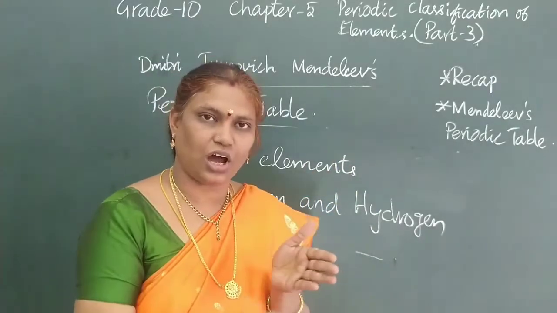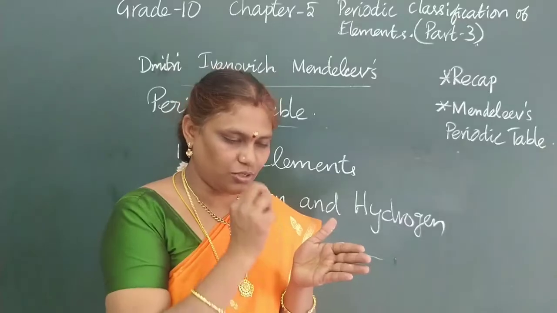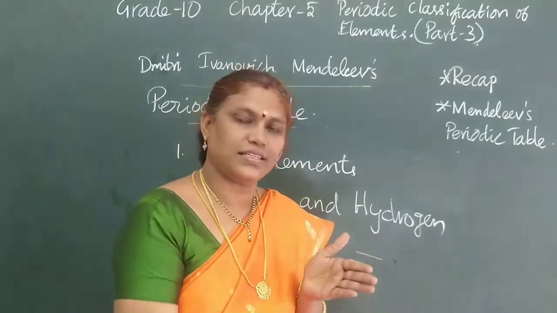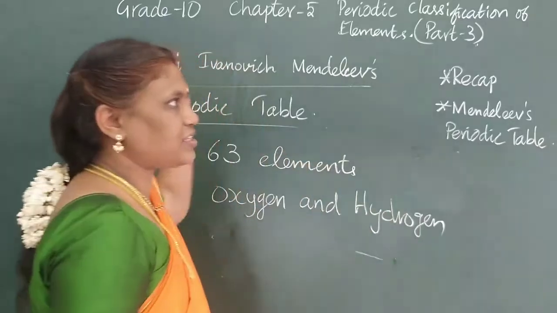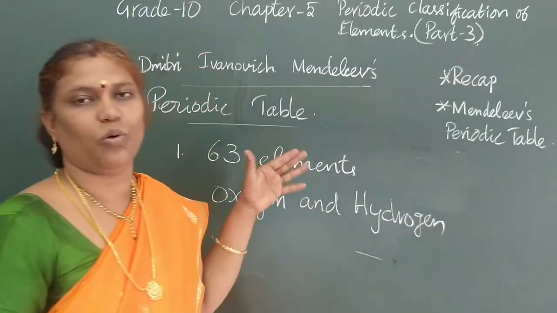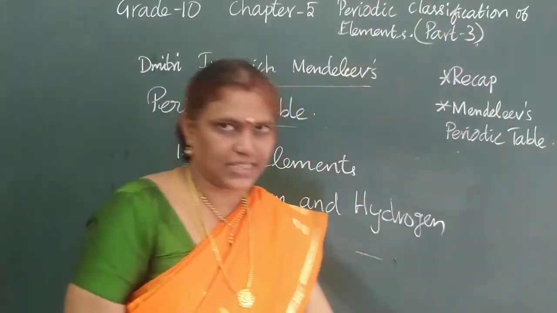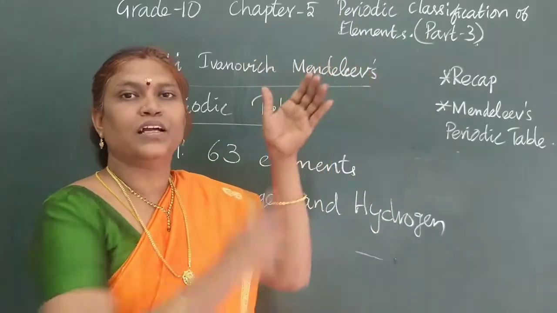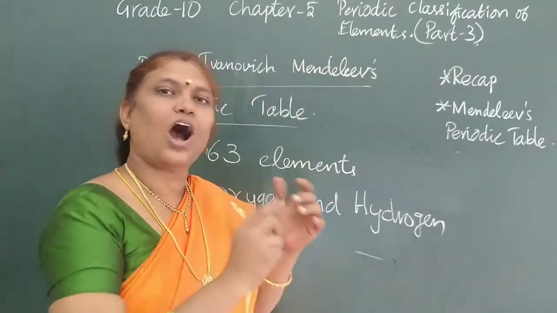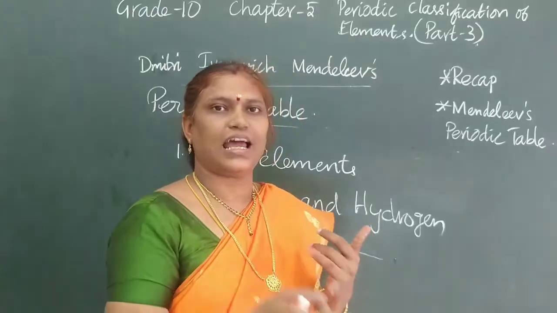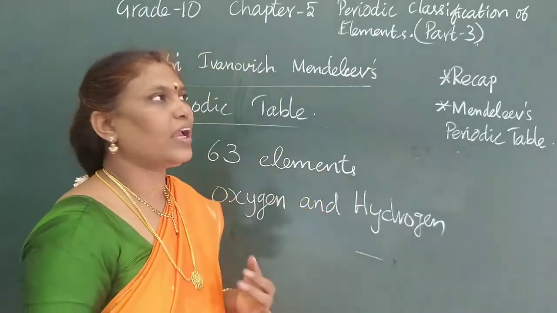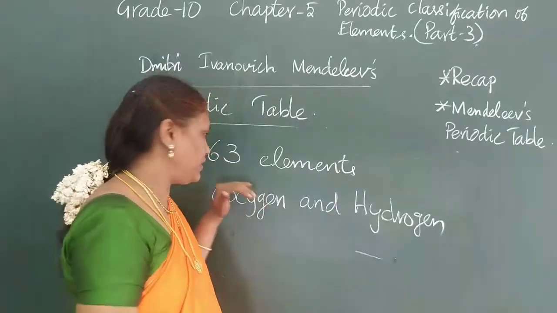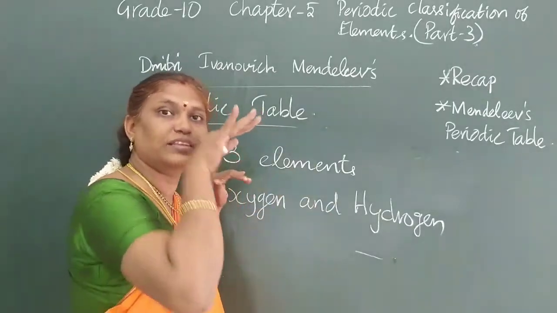He made a chart for each element. Each element he made to react with oxygen and hydrogen, and placed the chart on a wall with similar properties as a group. In the vertical column he kept the charts of elements showing how they react with oxygen and hydrogen. He started to analyze all the elements discovered by scientists during that period.